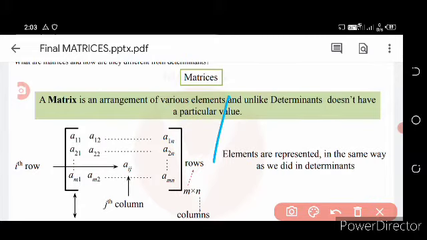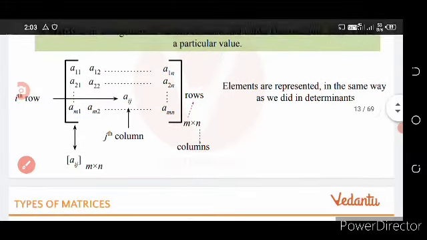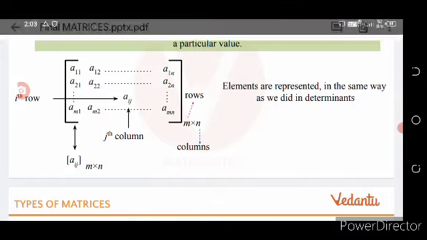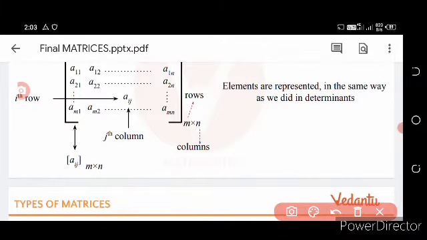Elements are represented in the same way as we did in the determinants.